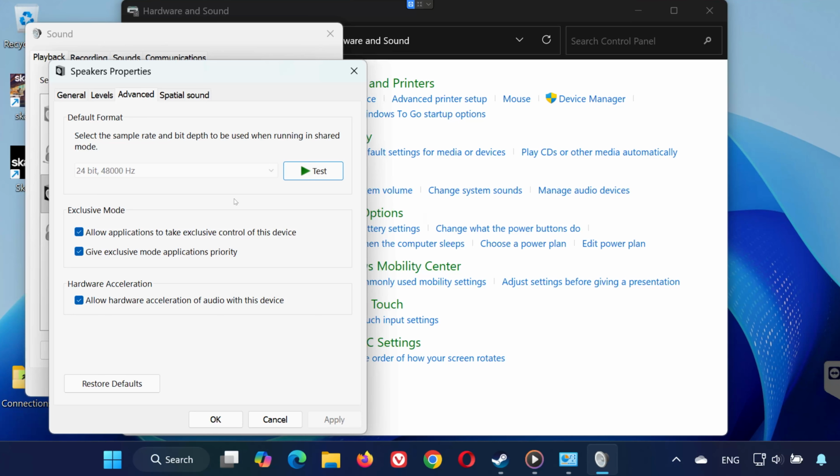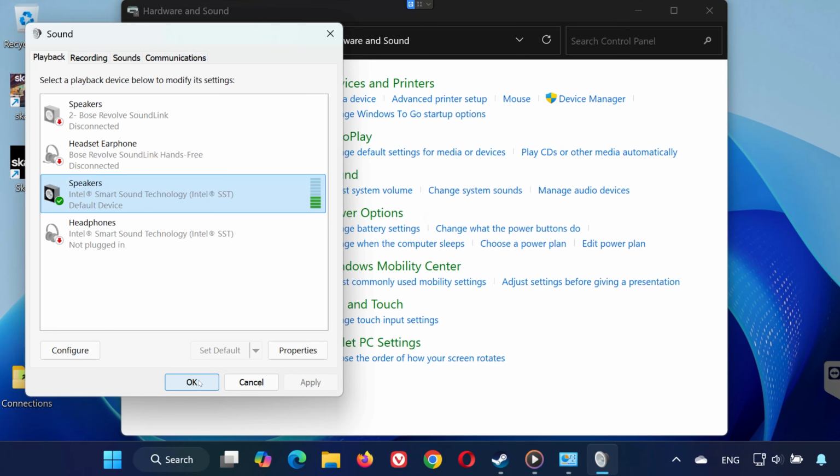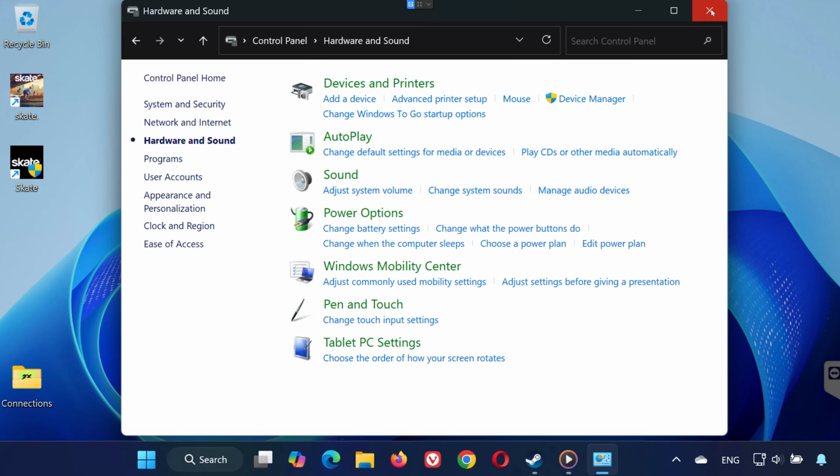Solution 4. Open the Spatial Sound tab. Set it to Off. Press Apply, then OK. Disabling this can fix conflicts with 3D audio.